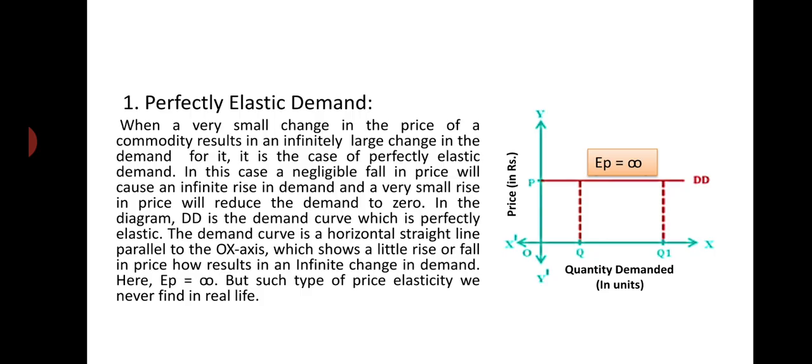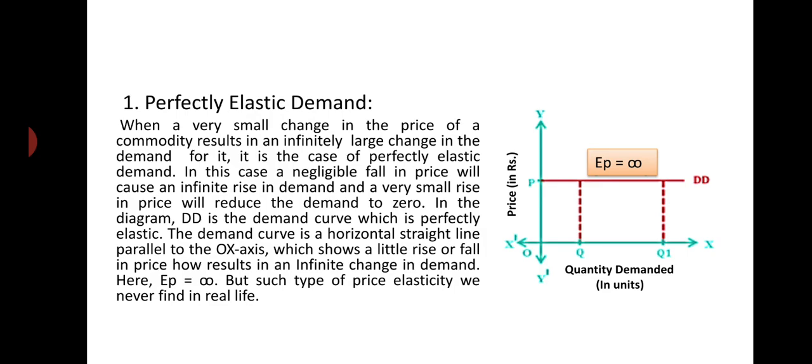The change is so small it cannot be visible. Even a negligible change in price causes the demand to change by infinity.